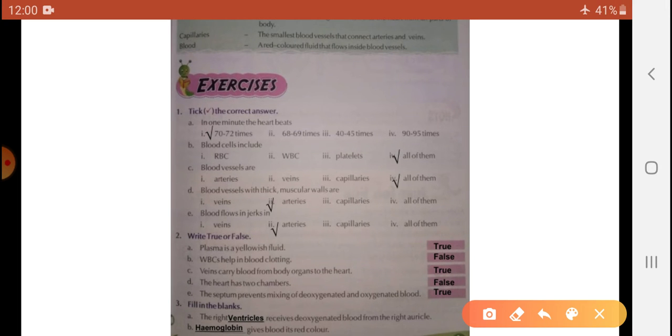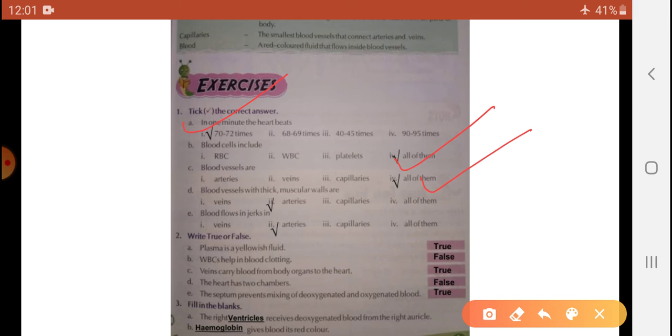In 1 minute the heart beats 70 to 72 times. The correct answer written here is 72 times. Okay, that is the correct answer. Blood cells include RBC, WBC, platelets, all of them. The answer is all of them. Next, blood vessels are arteries, veins, capillaries. Yes, all of them. The answer is all of them.